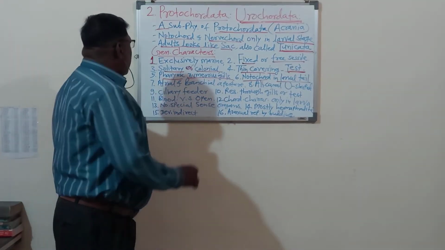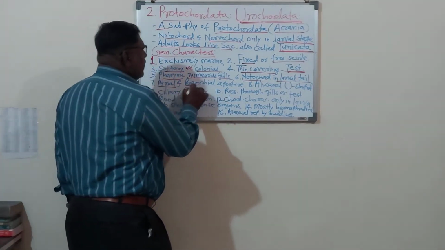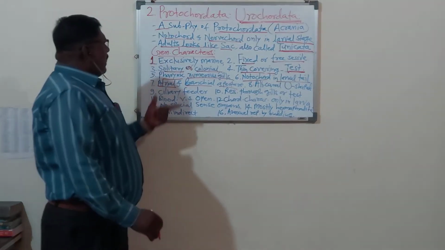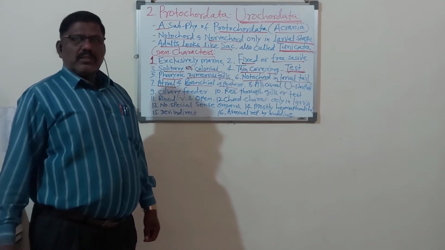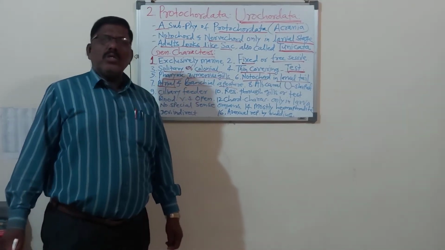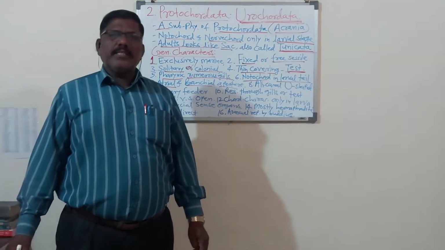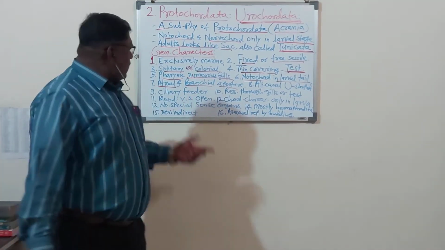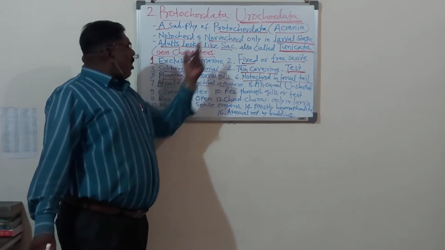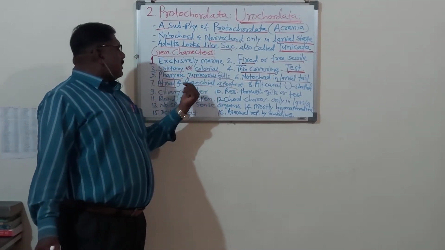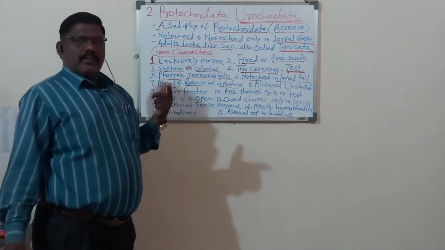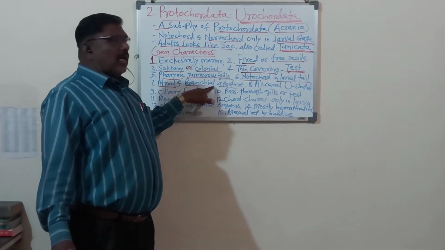Then atrial and brachial aperture. This animal is having two apertures. As we are having two apertures, one is the mouth and another one is the anus. So here these urochordate animals are having the atrial aperture and brachial aperture, and both are toward the one side.